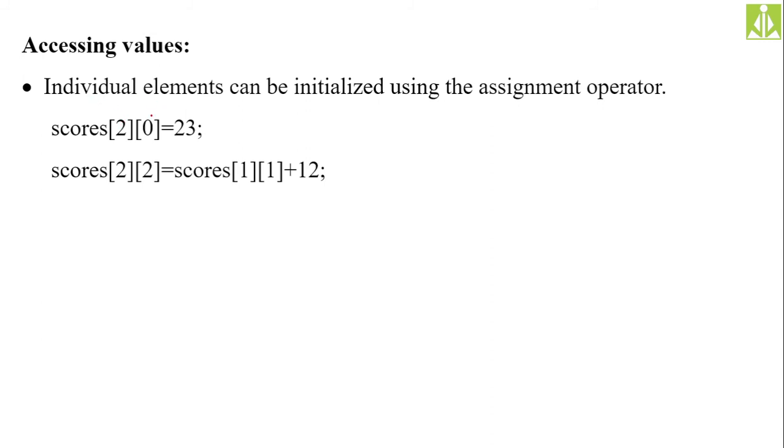second index, and second index in the sense third row, isn't it? 2 plus 1 we have to do. Second index, when we are saying, it is 2 plus 1, so third row. And 0th column when we are saying, so 0 plus 1, that is first column. Third row, first column element will become 23. Because we don't know the number of rows and we don't know the number of columns, so we should not do like this. So like this I am taking.